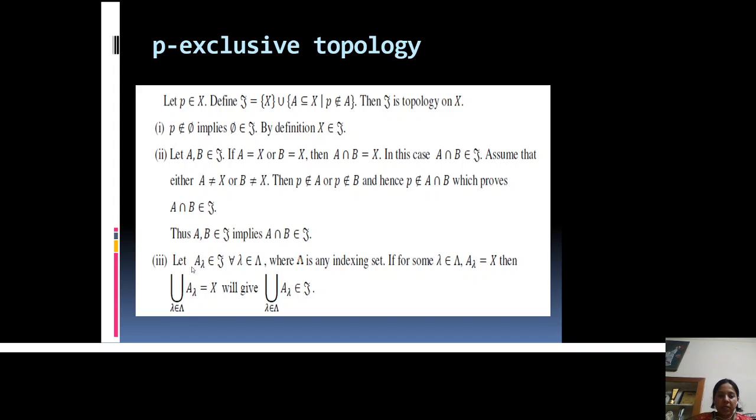In the third property, let us take an arbitrary collection A_λ, where all A_λ are in τ. Now we will prove that their union also belongs to τ. Let us take the case where one of them is equal to X, meaning among all A_λ there is some A_λ which is equal to X. If at least one A_λ is equal to X, then their union is also equal to X, and X is already in τ, therefore this union also belongs to τ.